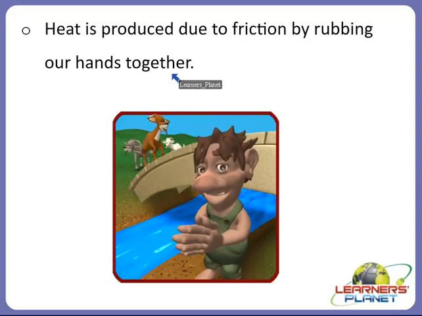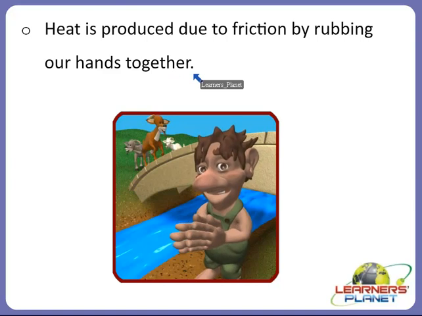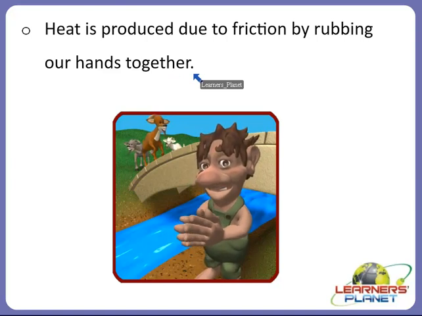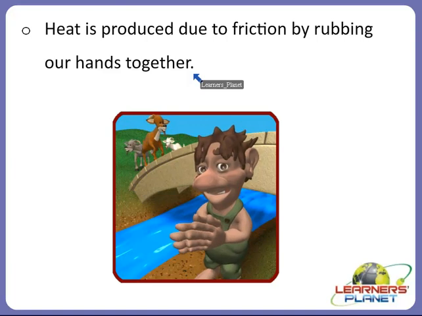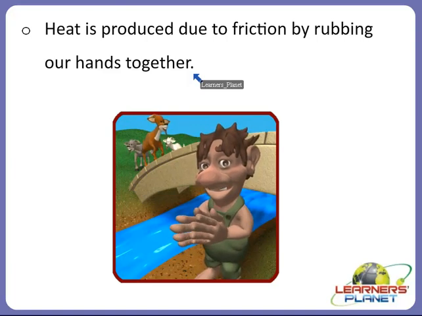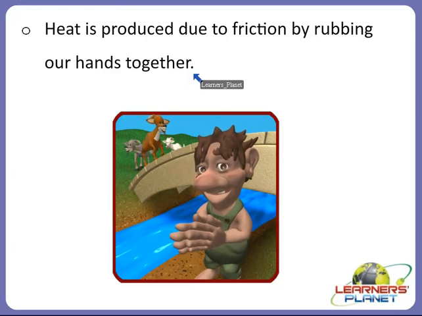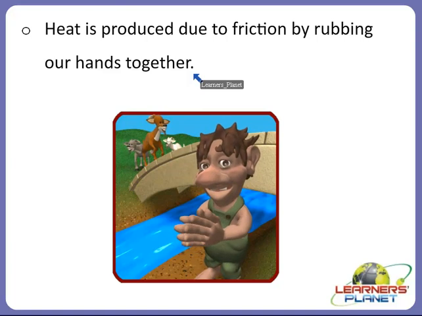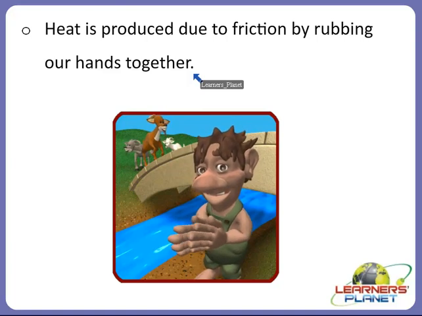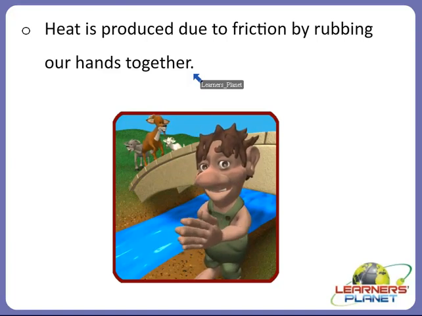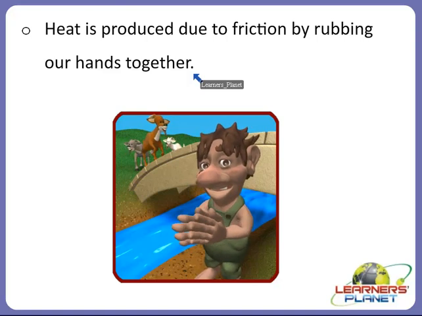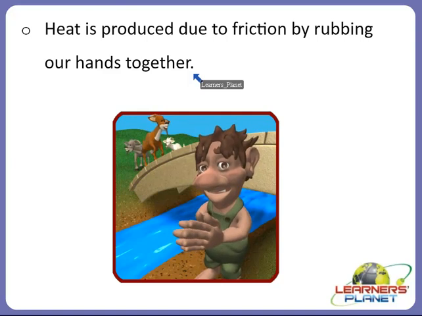Even heat is produced due to friction by rubbing our hands together. Now you might have observed that in the winter season, when you feel cold and start shivering, what happens? Yes, heat starts producing itself, right? Whenever you start shivering because of the cold weather, after shivering you feel yourselves to be warm. Why is this? Because heat is produced due to friction, right? Even rubbing our hands together produces heat.